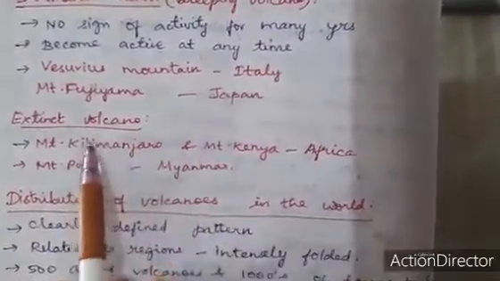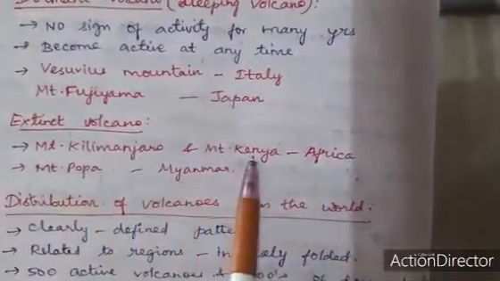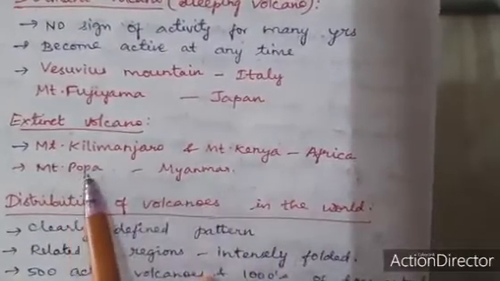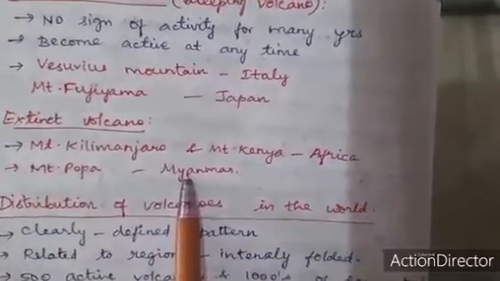Next is the extinct volcano. Examples are Mount Kilimanjaro and Mount Kenya in Africa, and Mount Popa in Myanmar. These are the examples of extinct volcanoes.